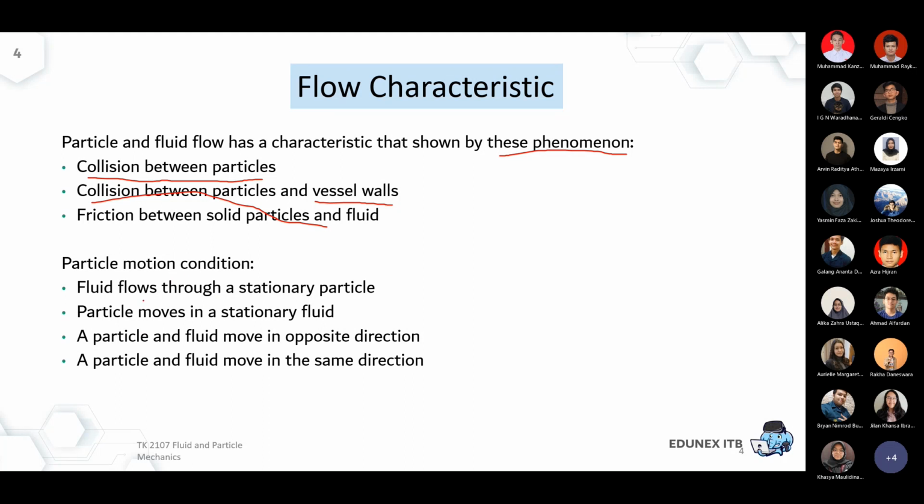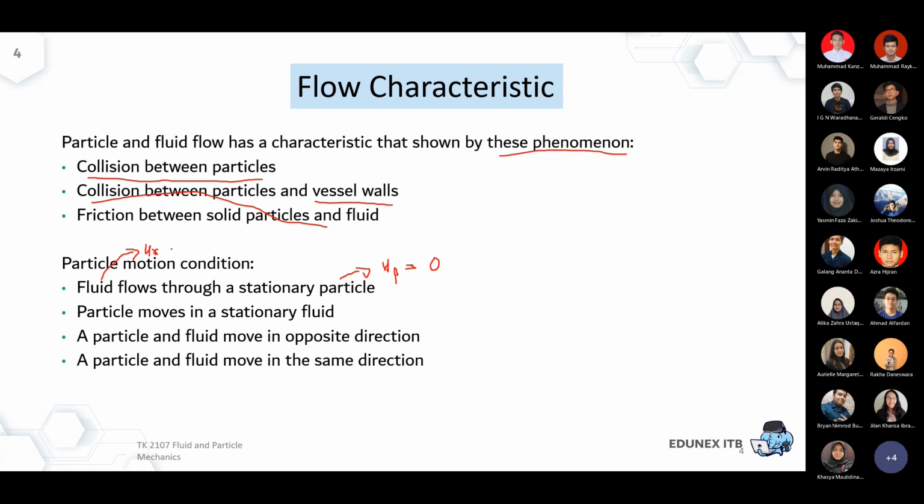And the particle motion condition: fluid flows through stationary particles. That means in this case there is an application where we have to separate the velocity of the particle from the velocity of the fluid. There is some application where the velocity of the particle is 0, a stationary particle, like a fixed bed. In a fixed bed, the particle remains unmoved, so the particle velocity is 0. But there is some velocity in the fluid, so the velocity of the fluid is greater than 0.